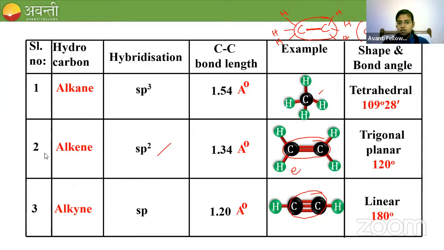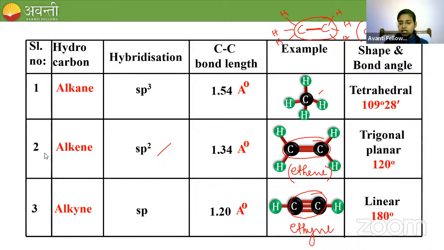And C2H4 is called ethene. And the last compound is called ethyne. Okay? So the bond length, bond angle, and the shape, all these are very important.